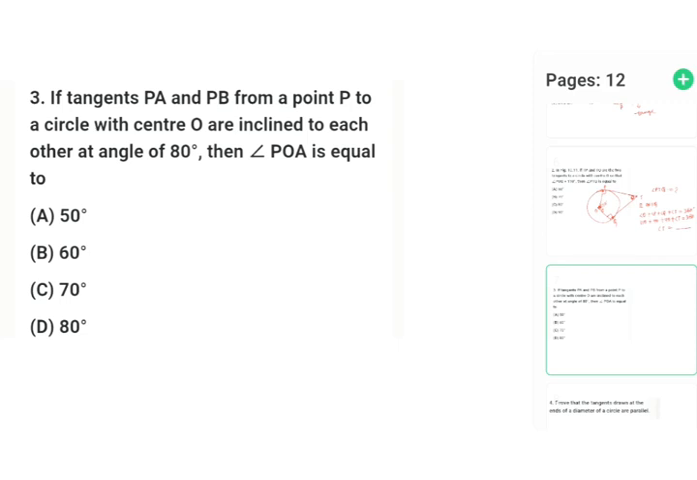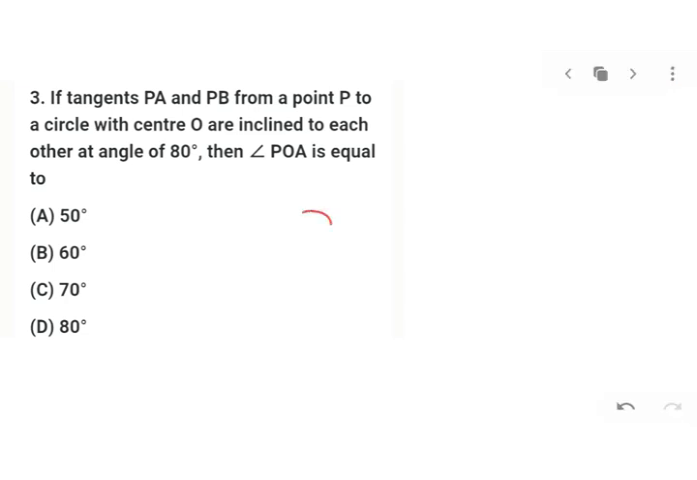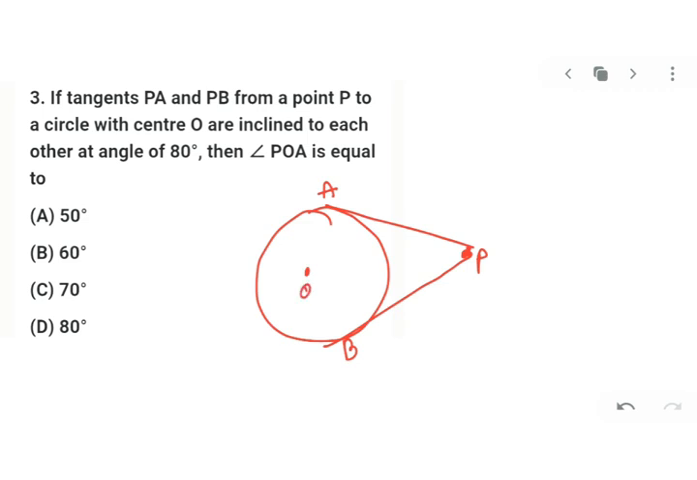Let's come on to our next problem, which says if tangents PA and PB from a point P to a circle. So I'll draw a circle first, and I'll draw from point P two tangents PA and PB. So this is your PA and PB. Let's mark the center as O. So it will be inclined to each other at an angle of 80.